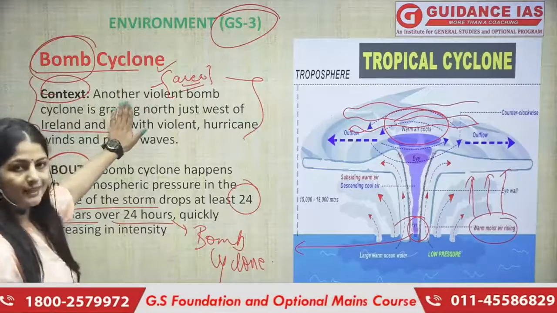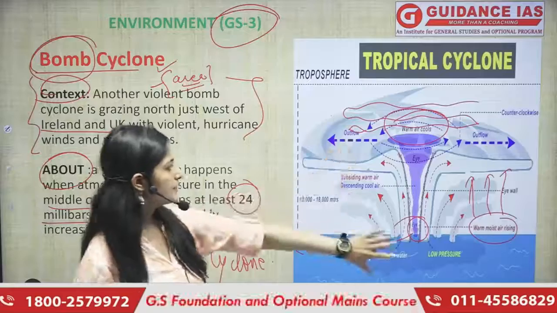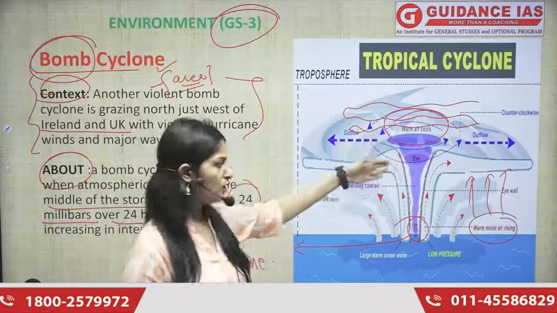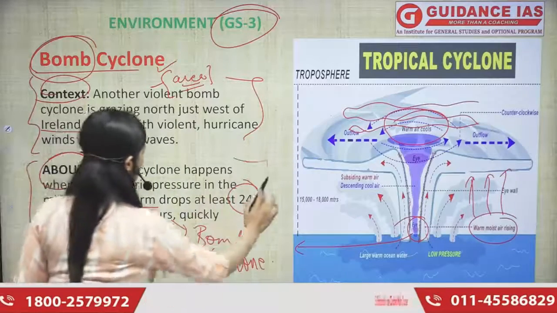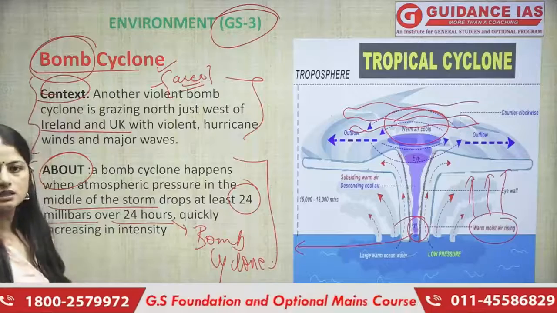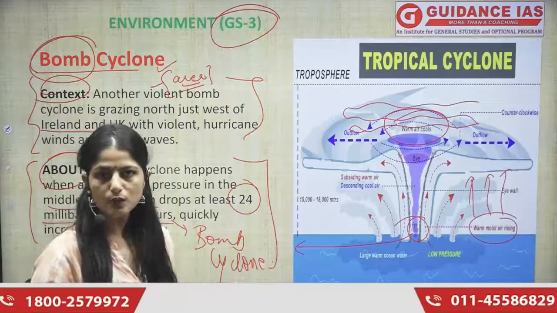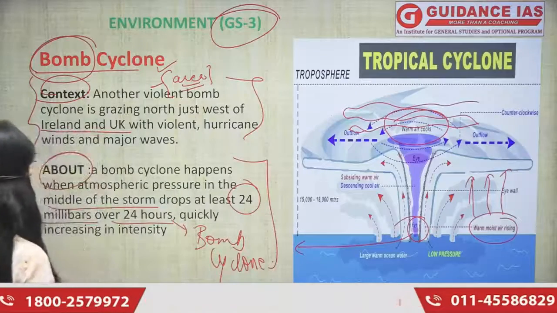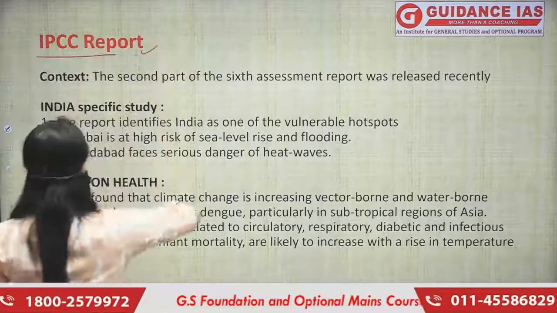We've read about the context first. We've read what a tropical cyclone is, the entire formation of it, the prerequisites to the formation of a tropical cyclone, and then we have understood on what basis we categorize these cyclones, or on what basis we came to the conclusion whether a particular cyclone is a bomb cyclone or not. Right? Moving ahead, IPCC report.